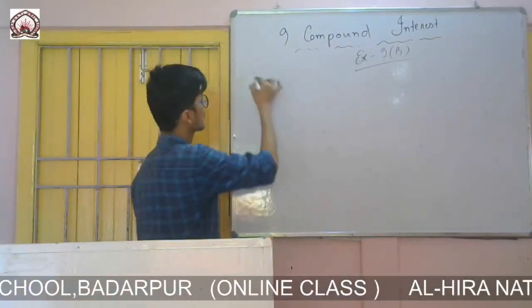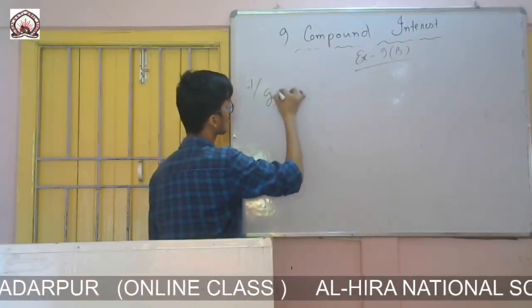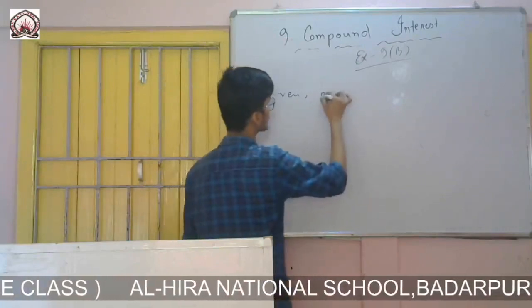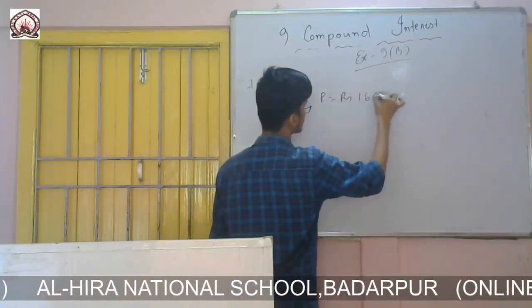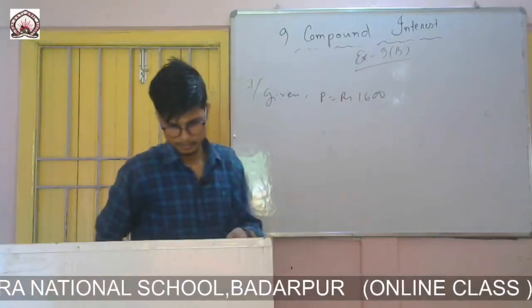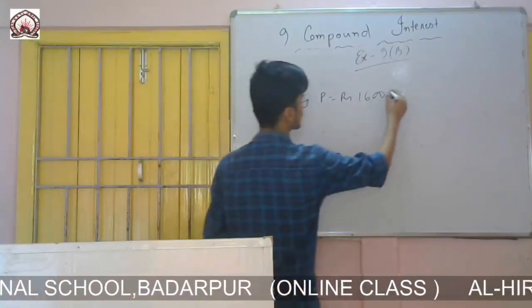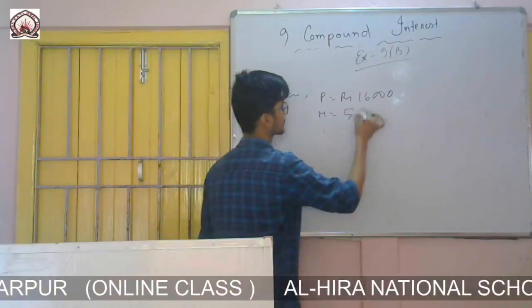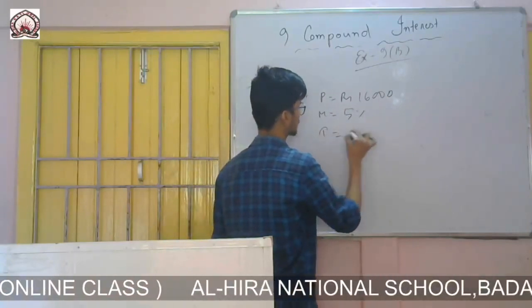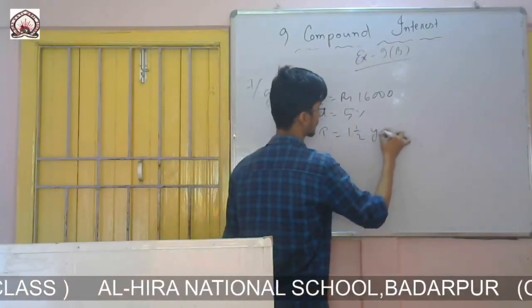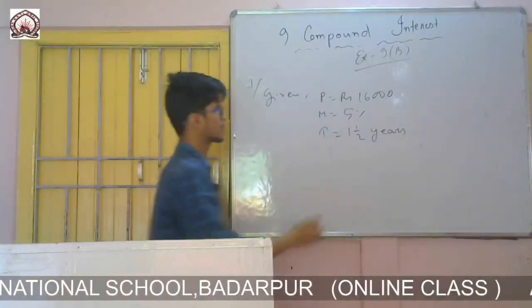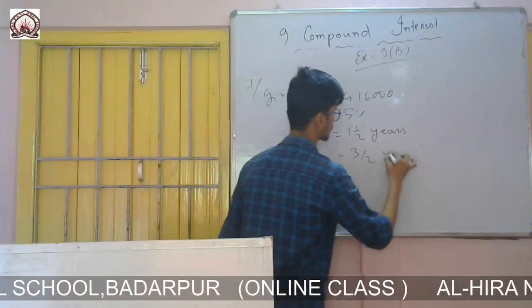Question number 7. Given principal equals rupees 16,000. Rate of interest is given as 5% and time equals 1.5 years, which is equal to 3/2 years.